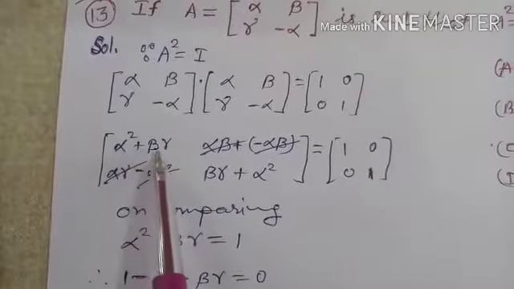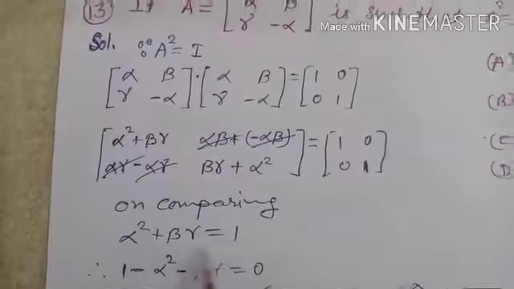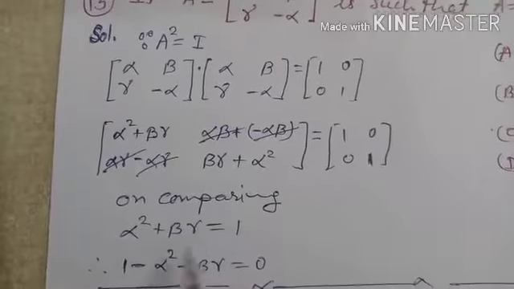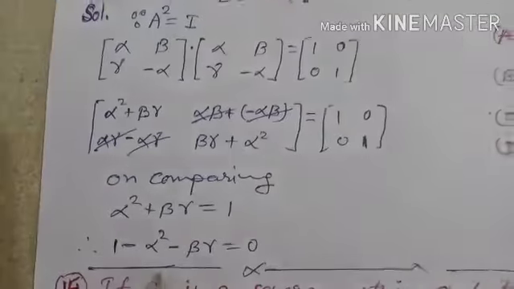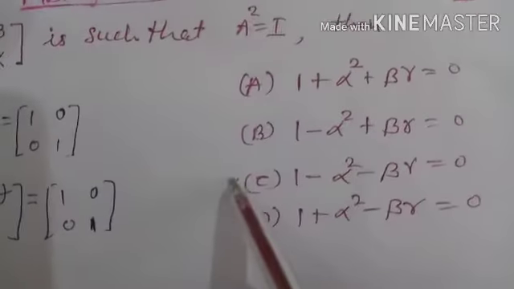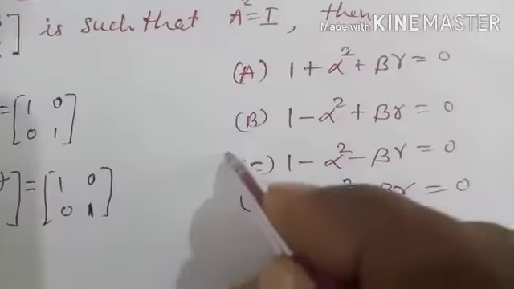So alpha square plus beta gamma equal to 1. Now both terms transfer to the right side, so it will be 1 minus alpha square minus beta gamma equal to 0. So option number C is correct.